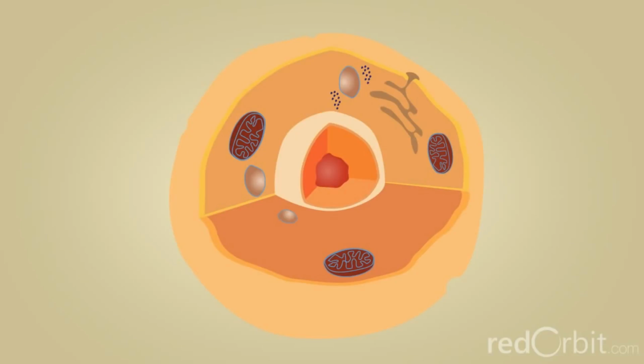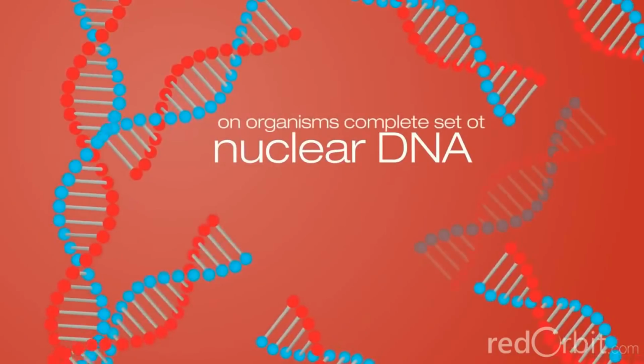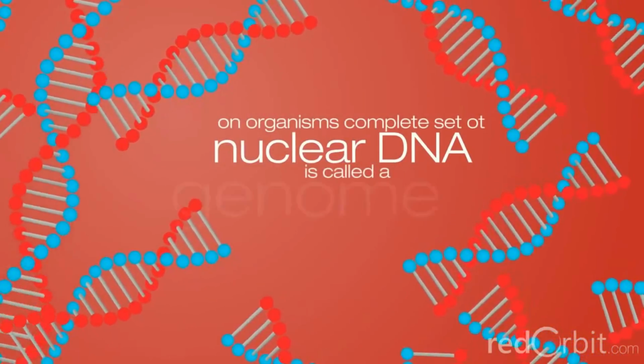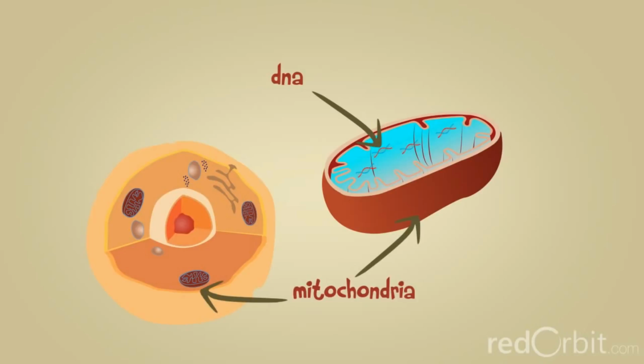Researchers refer to DNA found in the cell's nucleus as nuclear DNA. An organism's complete set of nuclear DNA is called its genome. Besides the DNA located in the nucleus, humans and other complex organisms also have a small amount of DNA in cell structures known as mitochondria. Mitochondria generate the energy the cell needs to function properly.